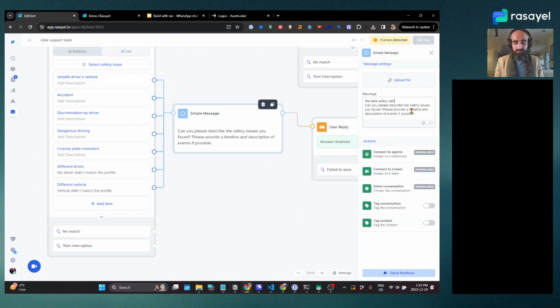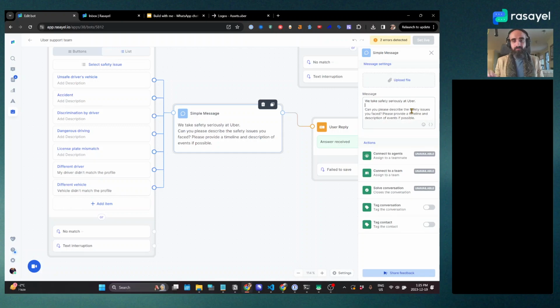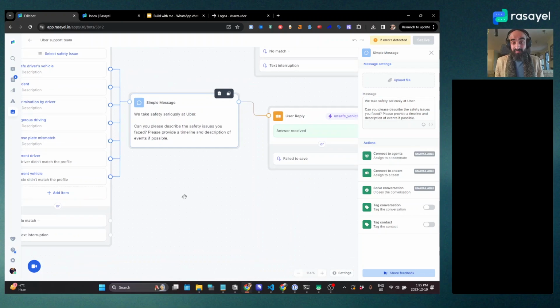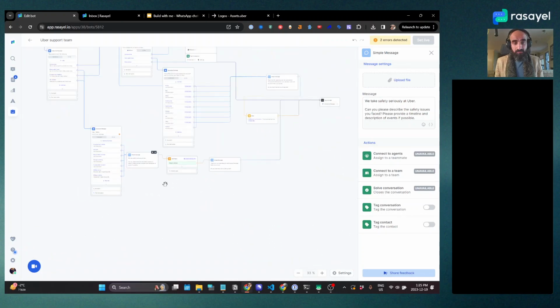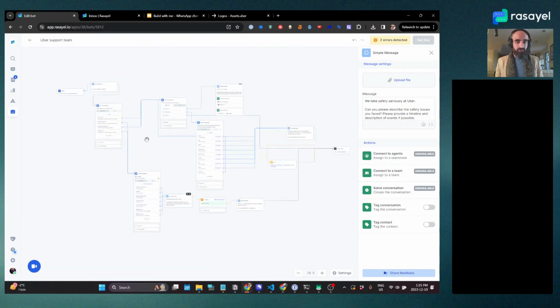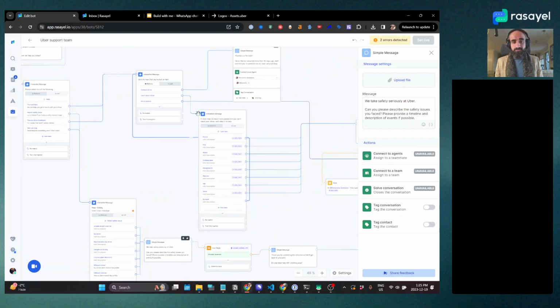We take safety seriously at Uber, and I'm sure that they do. And okay, that's a beautiful flow, quite simple and straightforward.